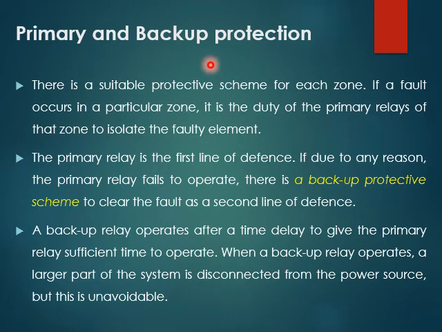If it fails to operate, then at that time the backup relay is going to operate. When a backup relay operates, a larger part of the system is disconnected from the power source, but this is unavoidable, right? So there are two protections, primary and backup. Primary protection is a first line of defense, backup protection is a second line of defense.